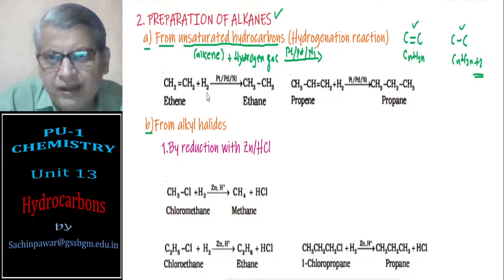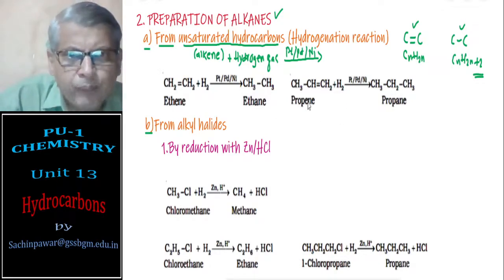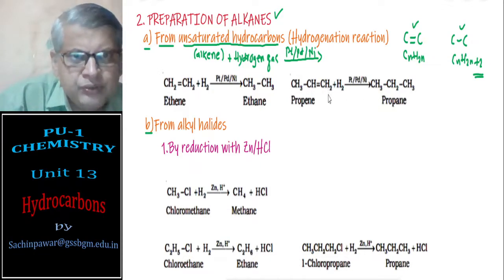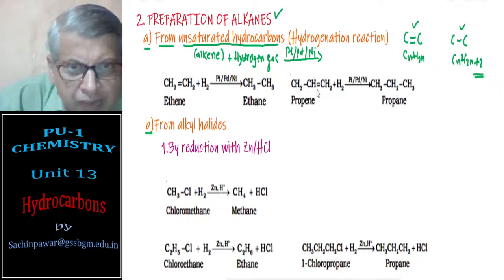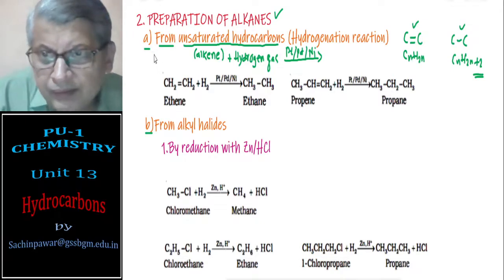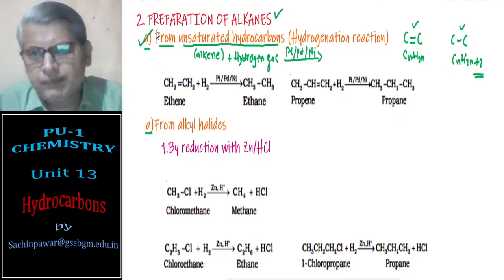So ethene when it reacts with hydrogen gas in presence of platinum or palladium or nickel, it forms ethane. This is one example. Another example is propene to propane. Propane you know as CH3CH2CH3, so propene is CH3CH=CH2. To convert it, I need to add one more hydrogen here. So propene reacts with hydrogen gas in presence of platinum or palladium or nickel to form propane. This is the first method of preparation of alkanes from unsaturated hydrocarbons.